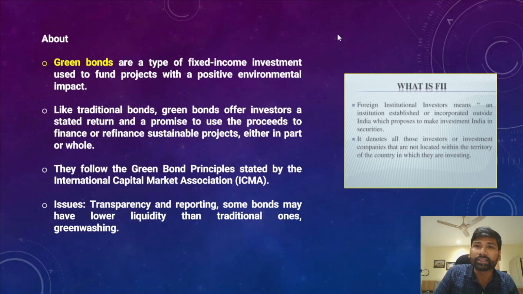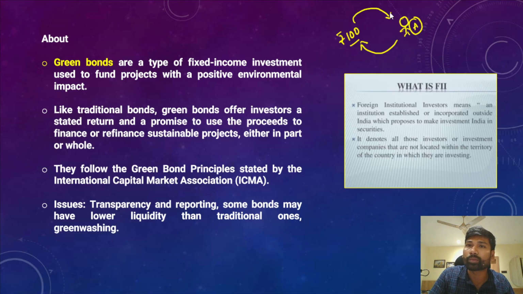For example, imagine that the government issued a green bond of 100 rupees face value, and there is a foreign institutional investor A. This person has purchased this bond from the government by paying 100 rupees, and in return the government provides the green bond to person A. Now the proceeds of selling these green bonds, the government will invest in the improvement of the environment, in environmentally sustainable projects.